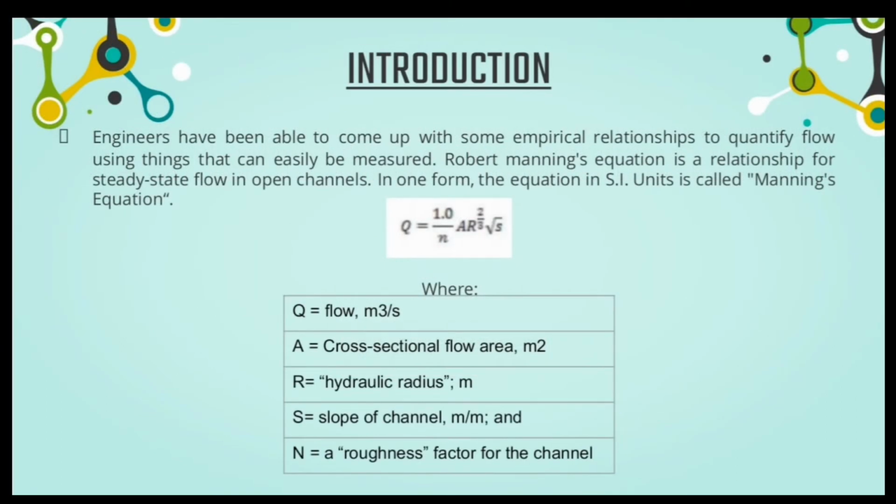Engineers have been able to come up with some empirical relationships to quantify flow using things that can easily be measured. Robert Manning's equation is a relationship for steady-state flow in open channels. In one form, the equation in SI units is called the Manning equation: Q equal to 1 over n times A times R to the power of 2 over 3 times square root of S, where Q is flow in meter cube per second, A is cross-sectional flow area in meter squared, R is hydraulic radius in meters, S is slope of channel in meter per meter, and n is the roughness factor for the channel.